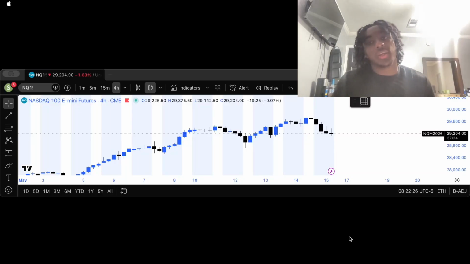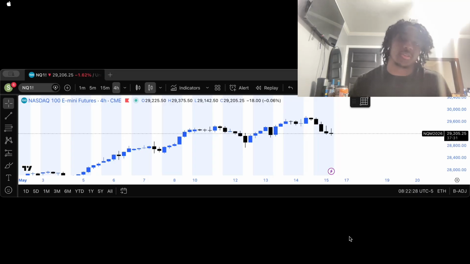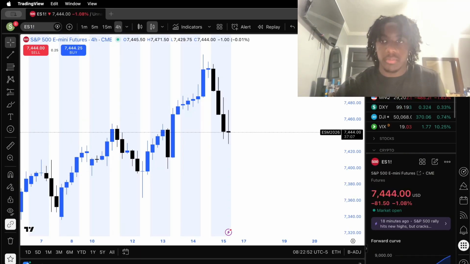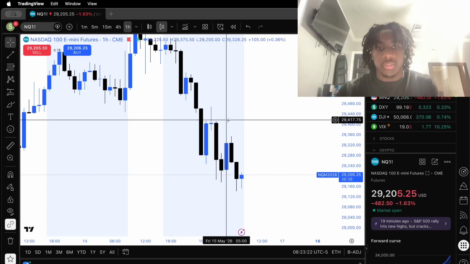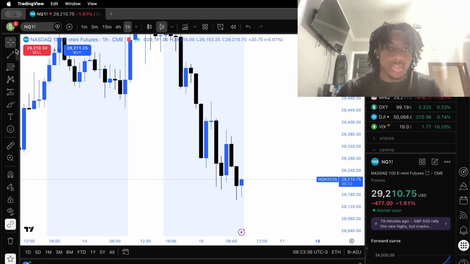We got about 7-8 minutes till market open, so I'm about to get straight into the chart. All right, so we're on the 4 hour. We're looking very bearish for both indexes. 1 hour, which is a great high to reverse off of, and so is this. Yeah, I would love to see price sweep this high right here. So I'm gonna mark it out.